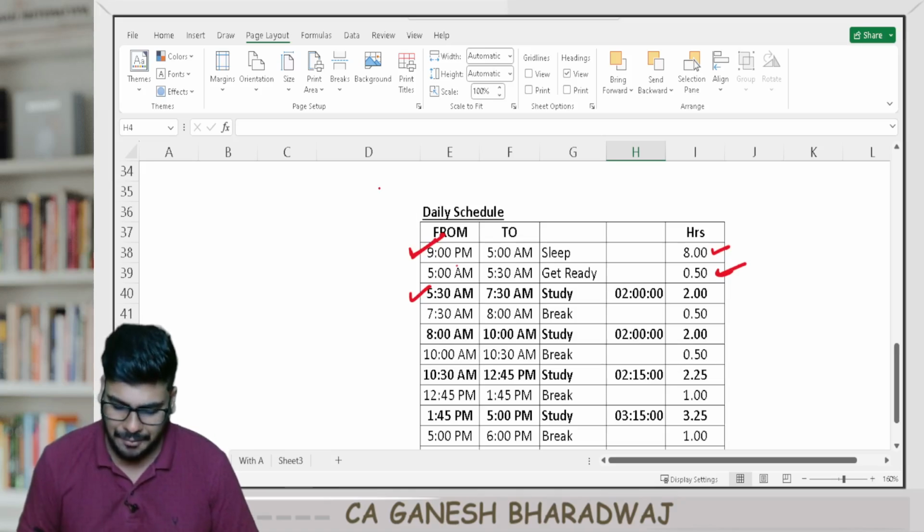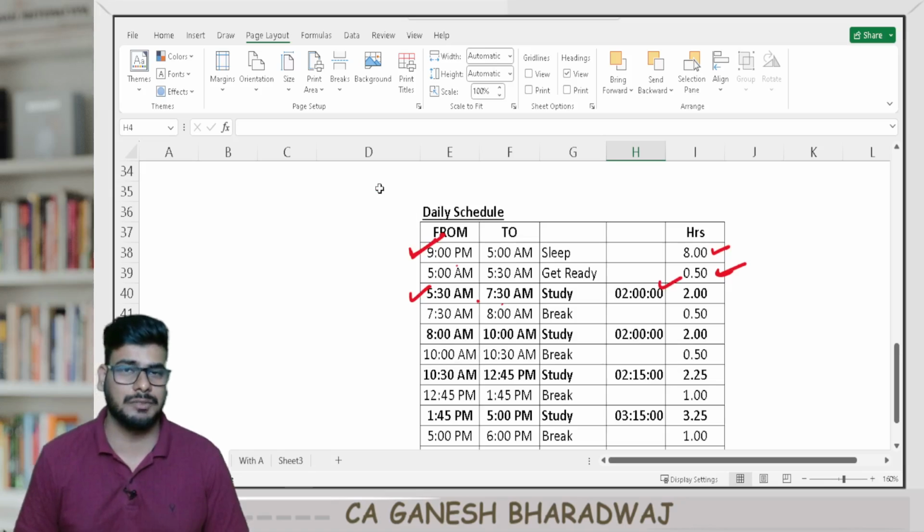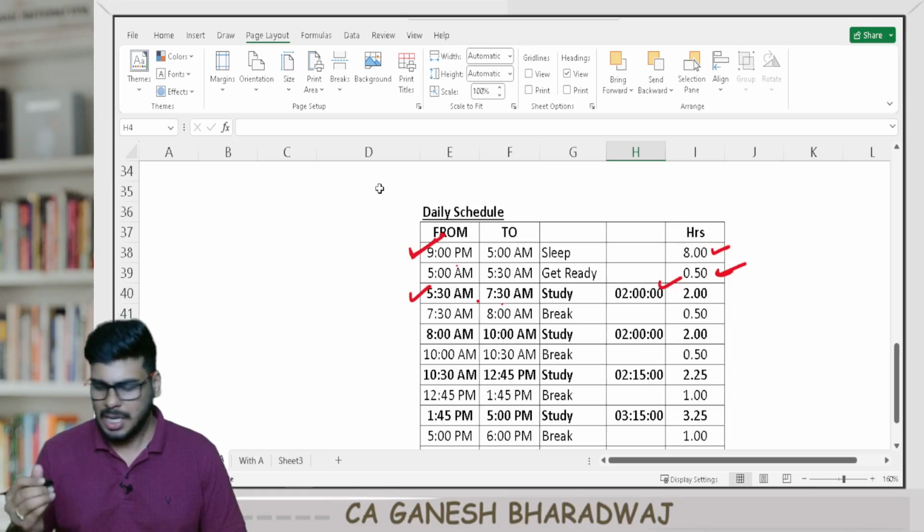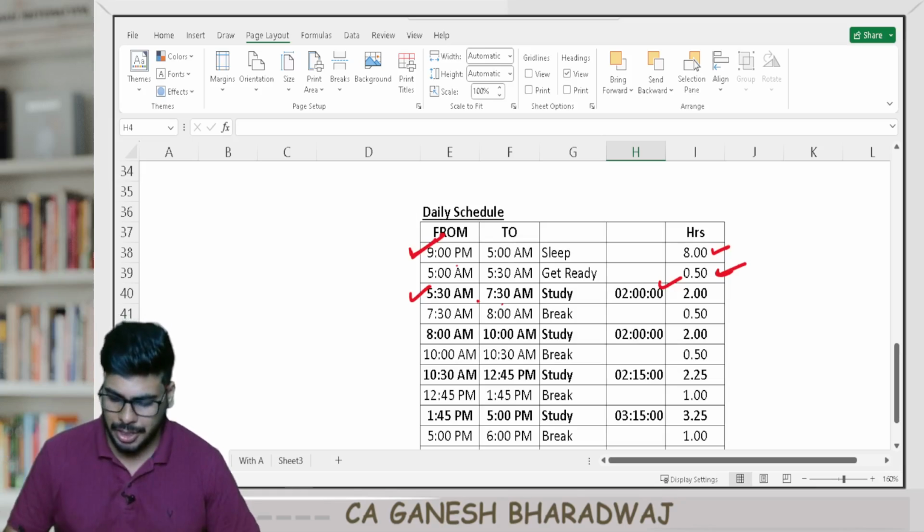your preparation at 5:30 a.m. in the morning. 5:30 to 7:30, a solid 2 hours of study time, right? If you're writing both the groups, I said 1.5 hour slots. Yes, both the groups, time is a constraint. So 2 hours of study time you have right now.